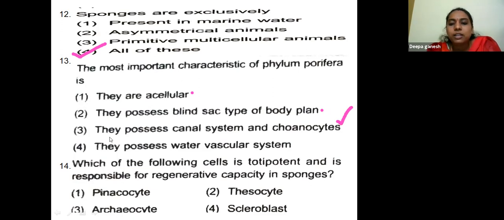Which of the following cells is totipotent and is responsible for regenerative capacity in sponges? Pinacocyte, thecocyte, archaeocyte, scleroblast.